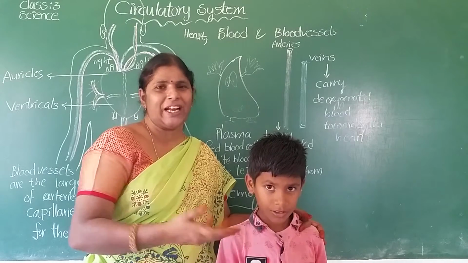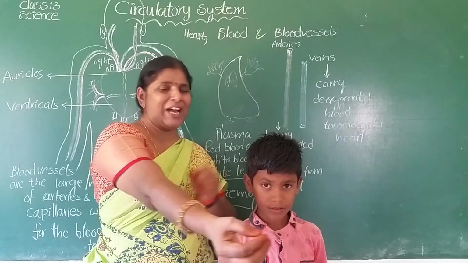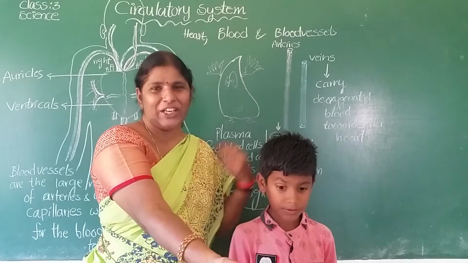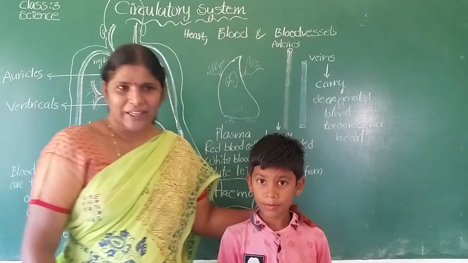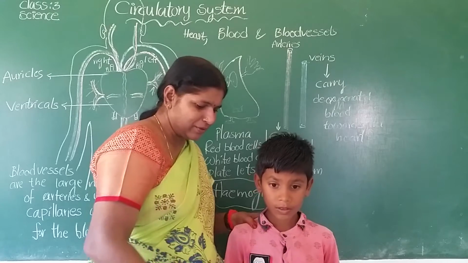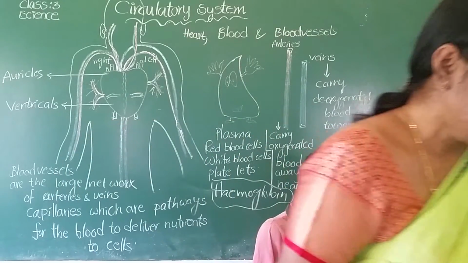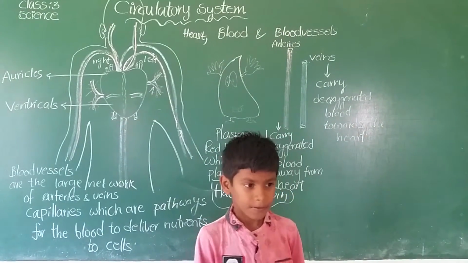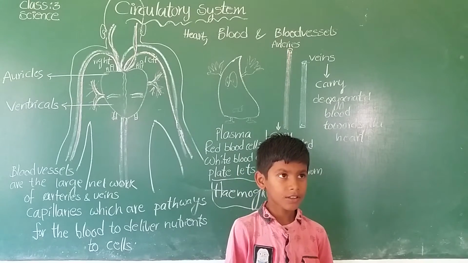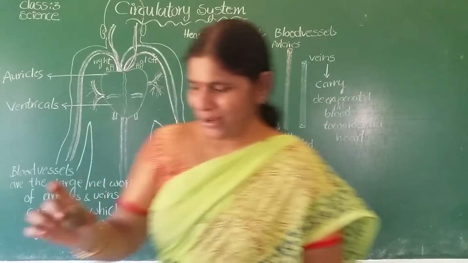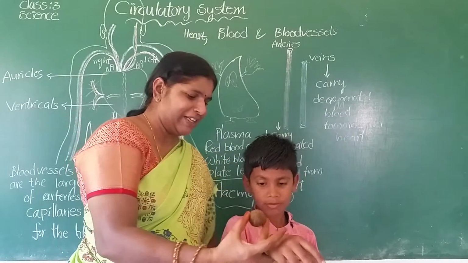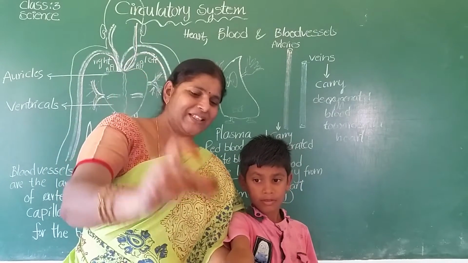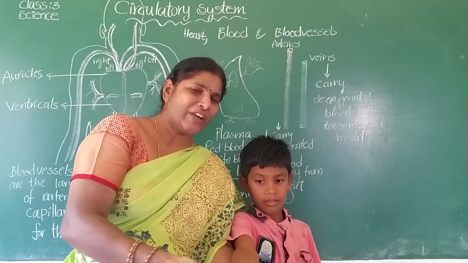Without joints, we cannot eat also. For example, if a joint is not here, how can you eat food? Is it possible? For example, without a joint here, I am keeping this in his hand. How can he eat?